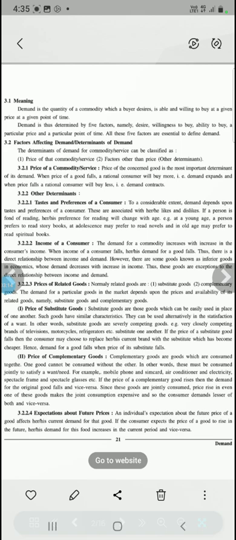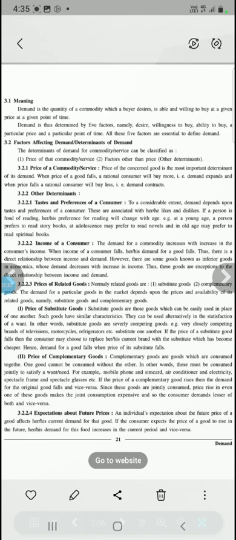And another most important thing, that is quantity of a commodity. Demand is always mentioned in some quantity. Suppose if it is a liquid thing, then demand is mentioned in liters. If it is a solid thing, then it can be in kg. If it is cloth, it can be in meters. So demand is always mentioned in a certain quantity, right?